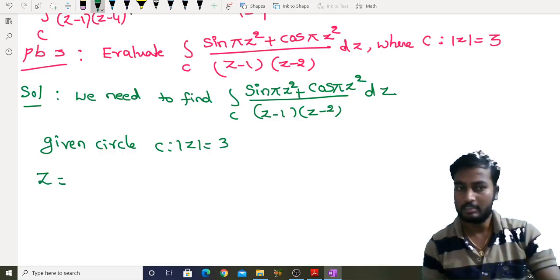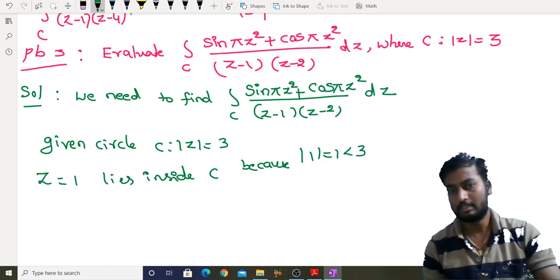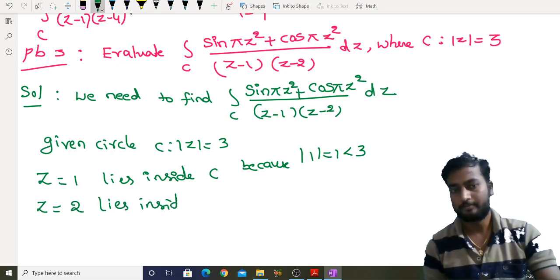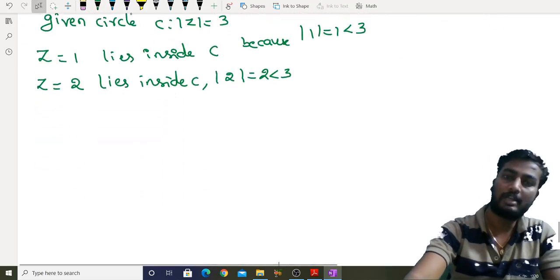Now clearly z equal to 1 lies inside 3 because modulus of 1 is 1, less than 3. So clearly z equal to 2 lies inside 3, because modulus of 2 is 2, less than 3. Right? So therefore 2 points, 1 and 2, lie inside.